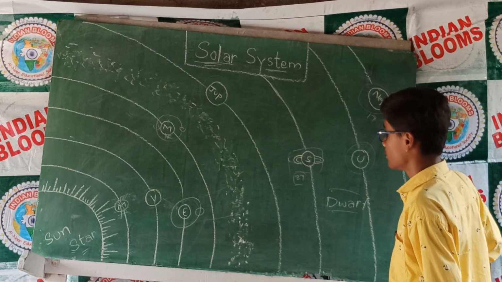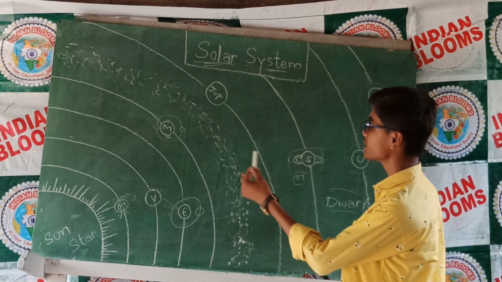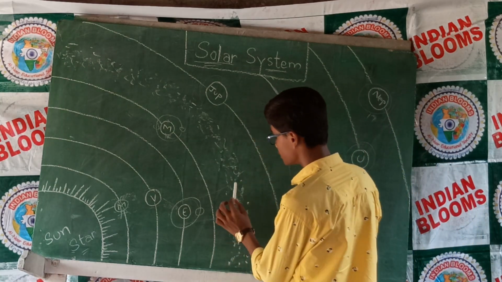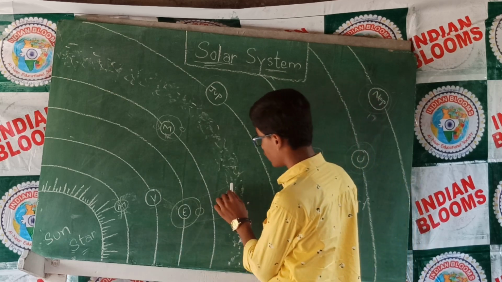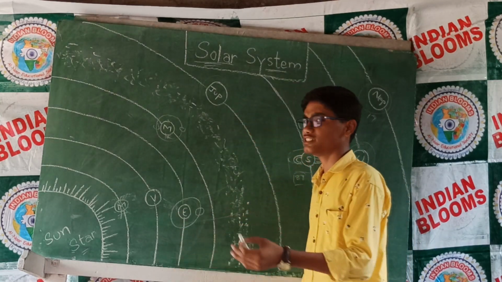Now, coming to meteoroids. Meteoroids are nothing but asteroids which are falling on any planet. If an asteroid is falling on Earth, then it is considered a meteorite.